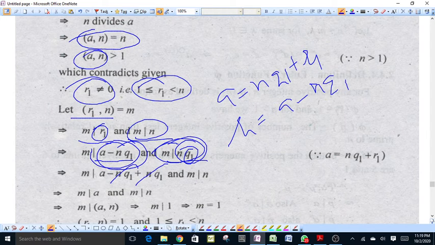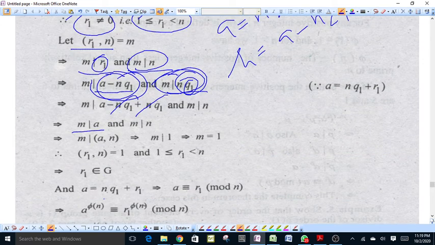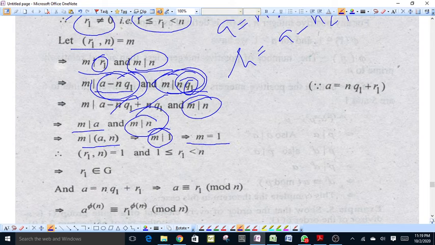These two cancel out and m divides a, and also m divides n. This means m divides GCD of a n, but a and n are relatively prime. This means m divides 1. This means m is equal to 1. Therefore GCD of r1 and n is equal to 1.